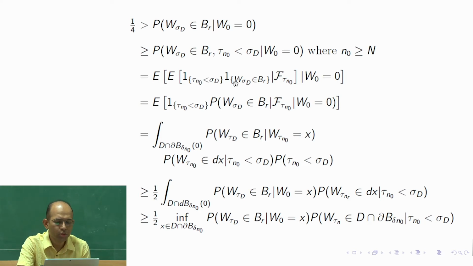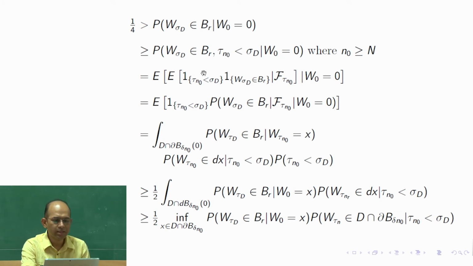Why? Because to decide this, you do not need to wait till sigma d, you just need to wait till tau n naught. If you run the Brownian motion simulation, run the clock and observe the Brownian motion and stop at the time tau n naught, then whatever you have observed will be sufficient for answering whether this is true or not. Because by that time you know whether the Brownian motion has hit the boundary or not, whether it touched the ball or not, everything. So that would be clear.